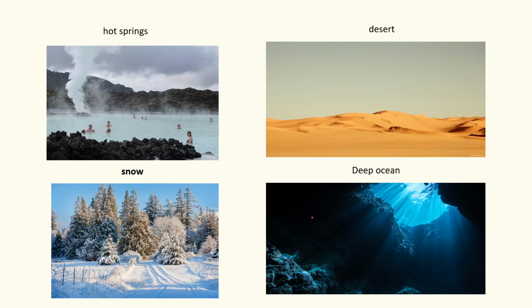Okay, what is this? These are hot springs, deserts, snow, and deep oceans where bacteria live. As we read, this is an amazing thing in the living world, because where no one is there, there is bacteria. Why? Because of their cell wall.